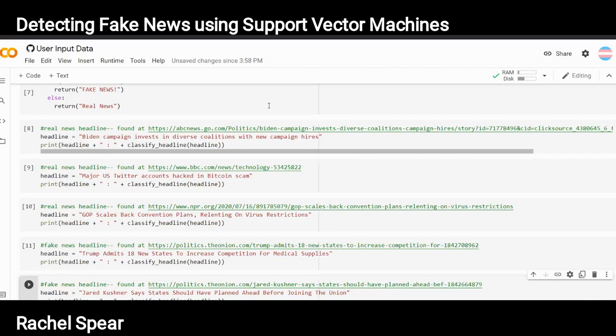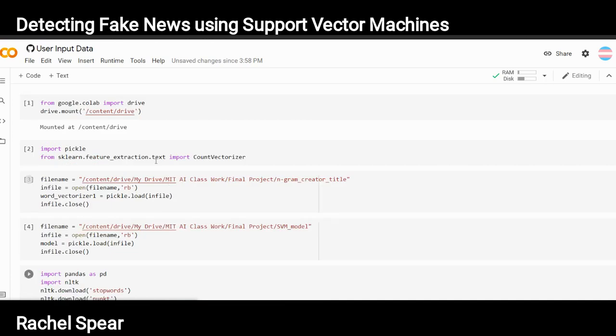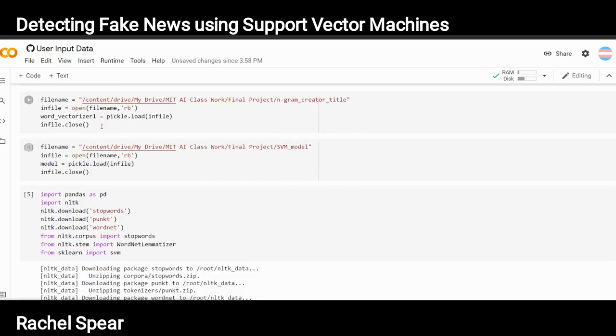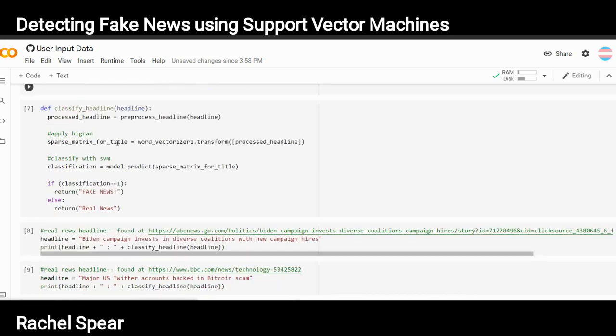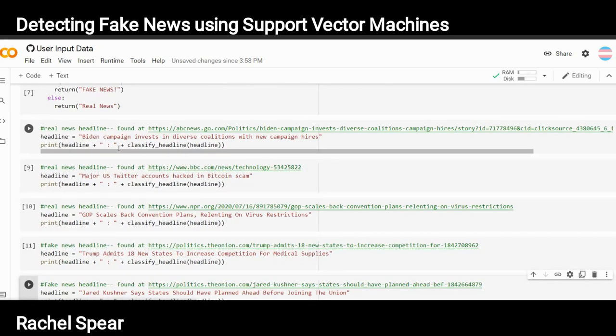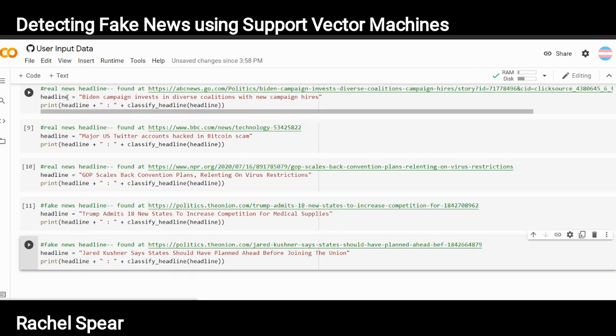So our code for this is the code for headline only. So we import the model that we made, and we define the pre-processing and classifying. And then here we have the examples. So I have some headlines that I've taken from these sources.